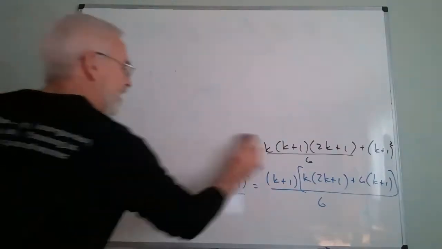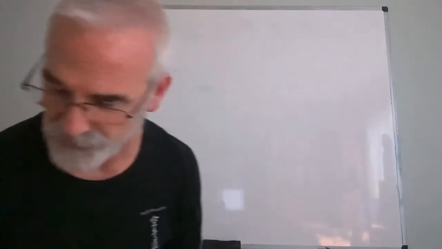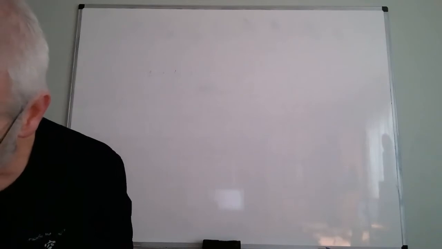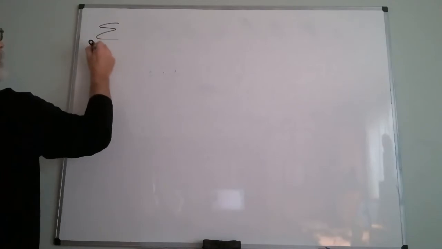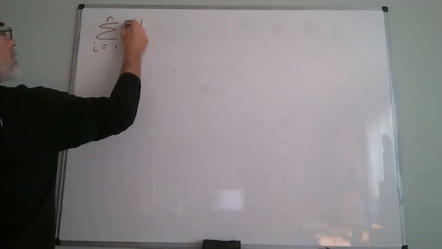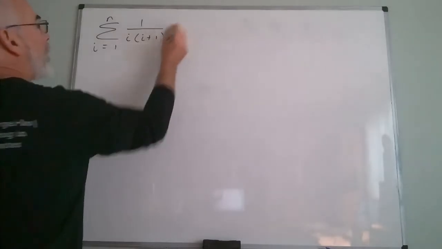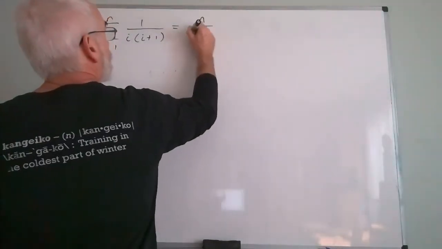When you do a few of these and they work, it's kind of beautiful. Now, obviously, when you're doing this on a piece of paper, you use as much room as you want. I just don't have a lot of room here. We'll do another summation one: the sum of 1 over i times (i plus 1). I want to prove that this equals this.